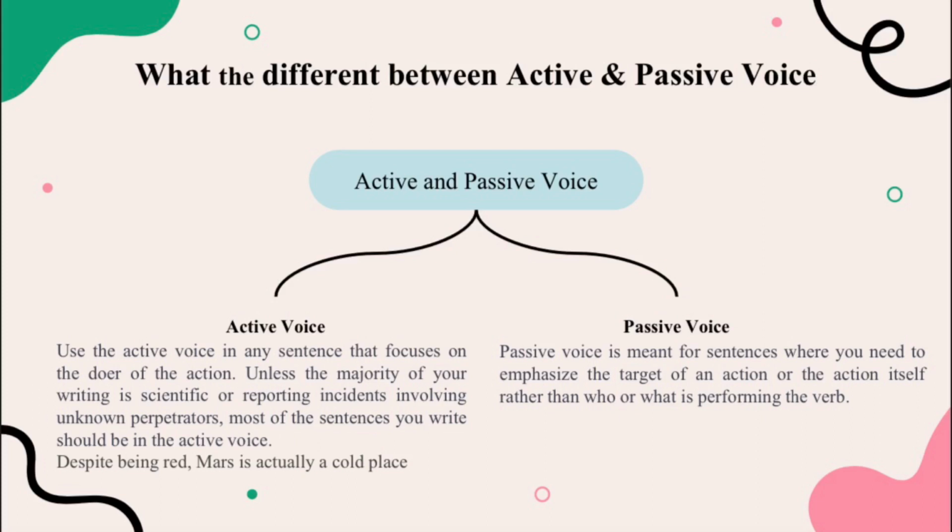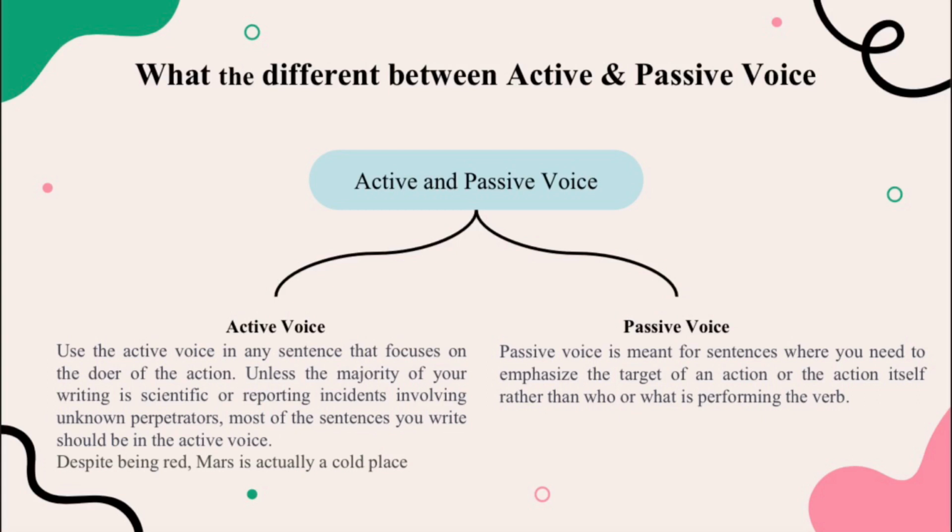Now we're going to tell you about the difference between active and passive voice. Active voice: use the active voice in any sentence that focuses on the doer of the action. Unless the majority of your writing is scientific or reporting incidents involving unknown perpetrators, most of the sentences you write should be in the active voice.